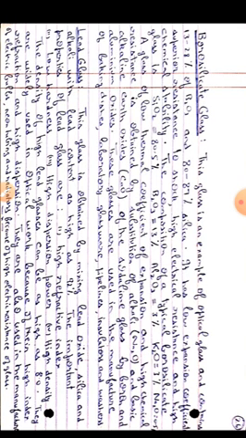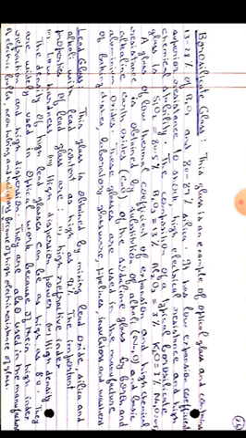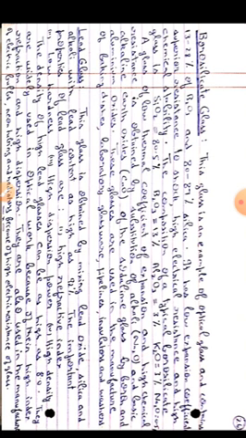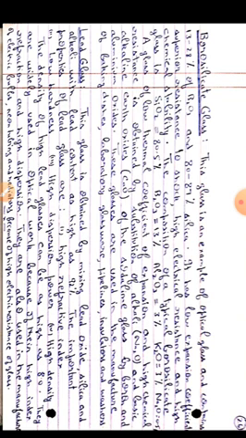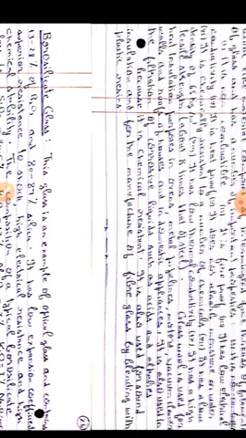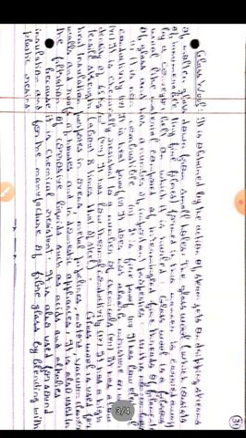Lead glasses are widely used in optical work because of their high index of refraction and high dispersion. They are also used in the manufacture of electric bulbs, neon tubing, radiators because of high electrical resistance of the glass. Next type of important special glass is the glass wool.